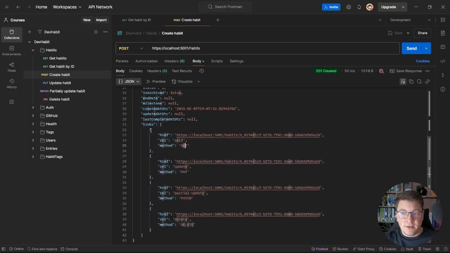So now they can either get the resource again, they can update it, they can send a PATCH request to perform a partial update, or if they aren't happy with it, they can go ahead and send a DELETE request. So this is how we can support HATEOAS for a single resource. Now what about collection resources?